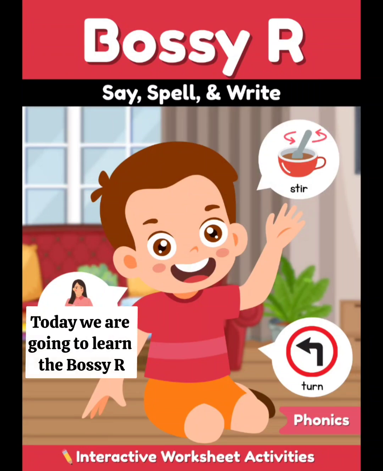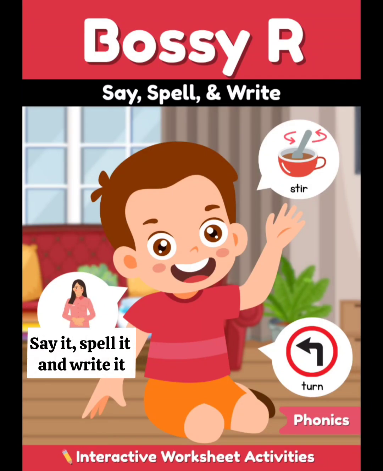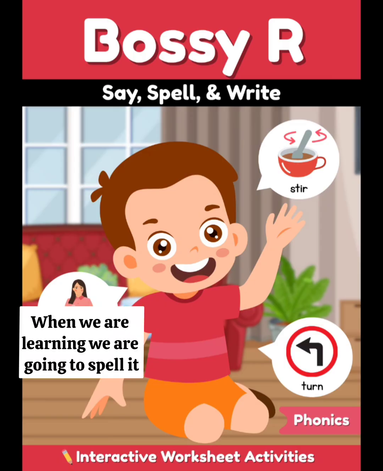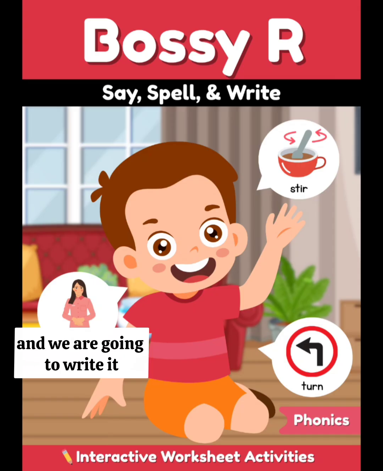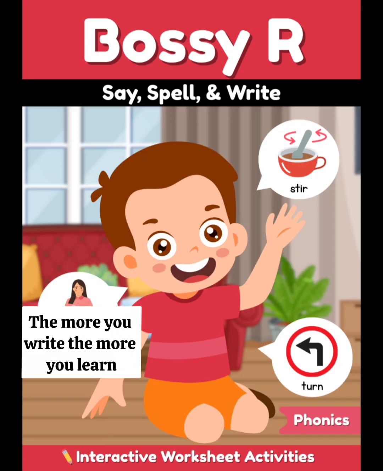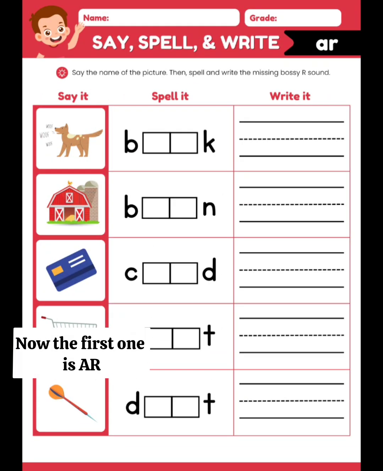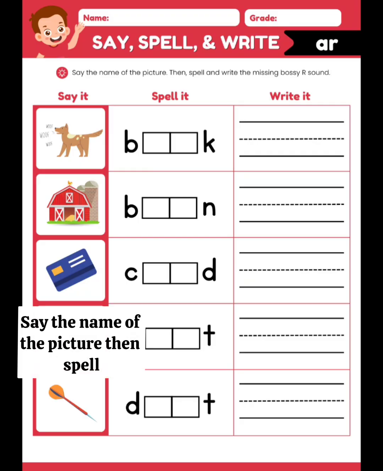Today we are going to learn the Bossy R. Say it, spell it and write it. When we are learning, we are going to spell it and we are going to write it. The more you write, the more you learn. The first one is AR. Say the name of the picture, then spell and write the missing Bossy R sound.